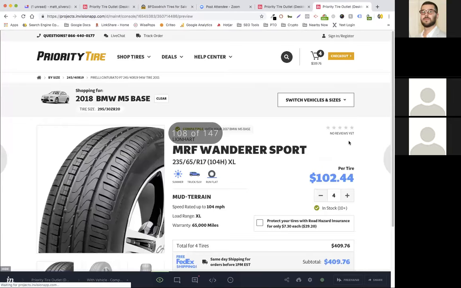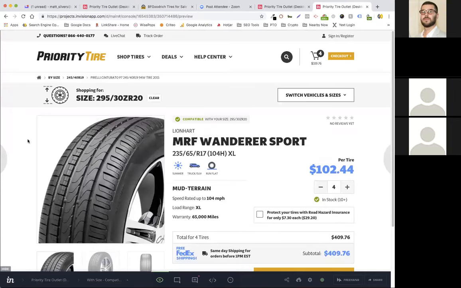All right. So this is showing now when the user has selected a size previously. So we're on the product page still, but we know that they selected this size. And we're actually showing them a message here that the size of this tire matches. I'm sorry, this is not very clear because we just used a standard size on all of our layouts, but imagine, if you will, that this tire size does match what they search for. Sure. Okay, so we're giving them a message letting them know, yes, it's compatible.